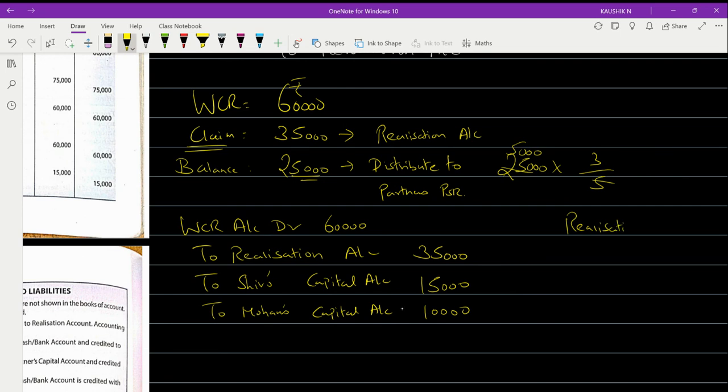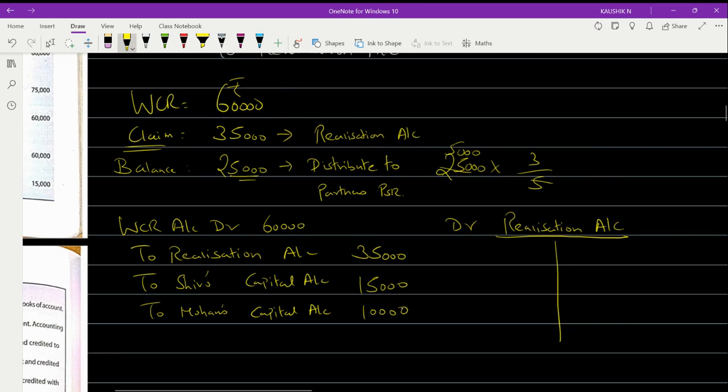Okay, when you are going to prepare the realization account, which is a ledger account, as I already said, you have to transfer the claim amount. So that means you will write it on the credit side as WCR. Okay, and what will be the amount that you will transfer? 60 or 35? Which value should you take into account? Which value will you bring to the realization account?